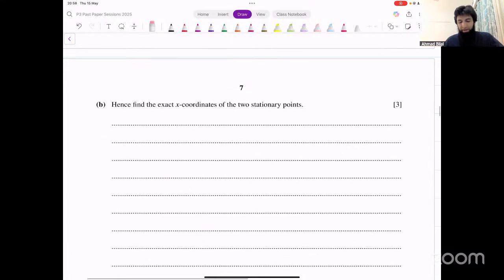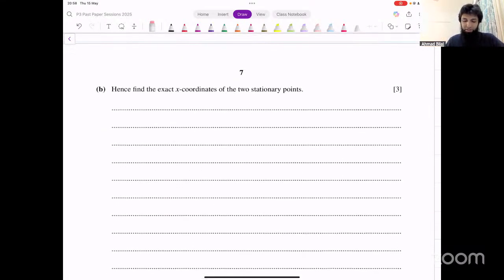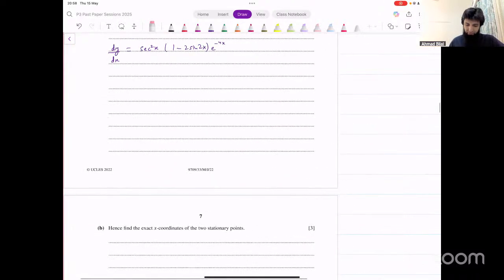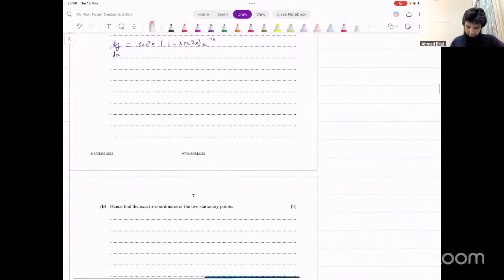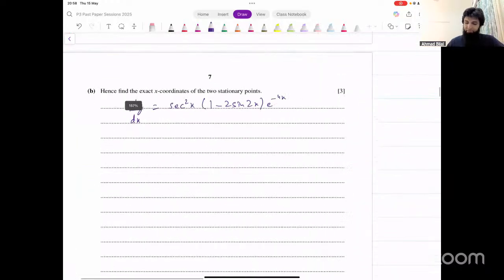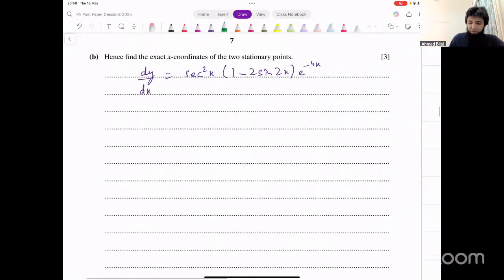Okay, we have another part. Hence, find the exact x coordinates of the 2 stationary points. Now we've got the derivative. dy over dx, that is equal to secant square x into 1 minus 2 sine of 2x e raised to power minus 4x. For stationary points, we put the derivative equal to 0. So 0 equals secant square x into 1 minus 2 sine of 2x into e power minus 4x.